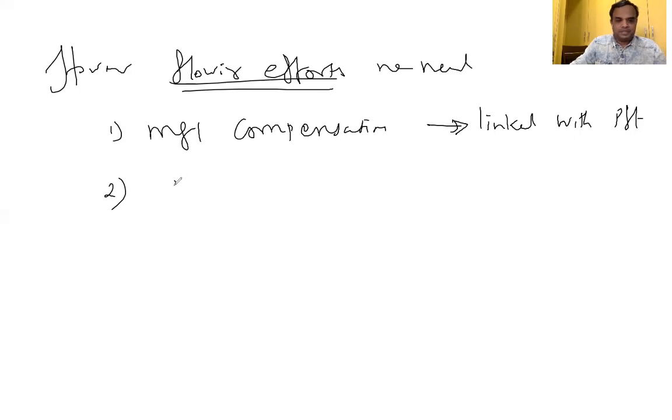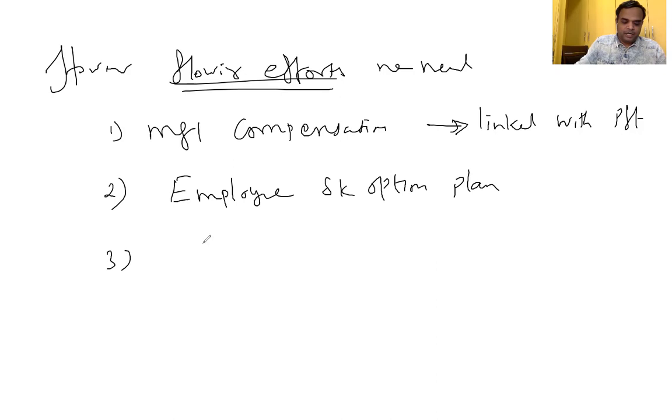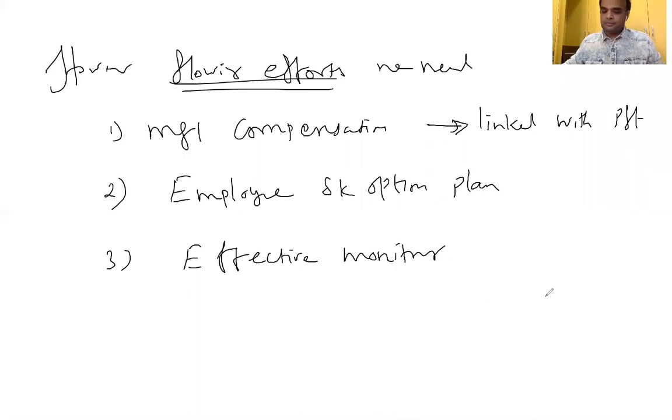Second one, we can introduce employee stock option. Employee stock option plan we can introduce. Third one, effective monitoring is important. These are all the things we have to consider for agency cost. Next question.